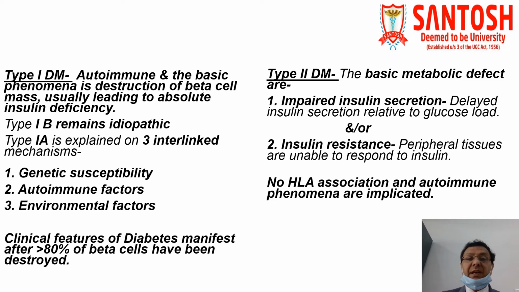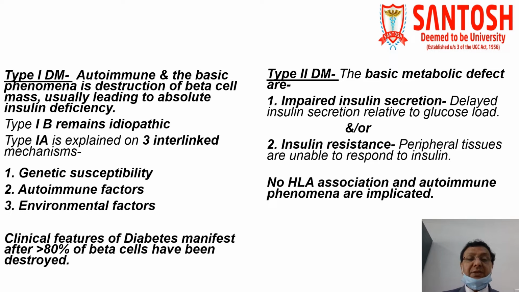Type 1B remains idiopathic. It means there is no known cause. Type 1A is explained on three interlinked mechanisms. What are those? Number one is genetic susceptibility, second one is autoimmune factors, and third one is environmental factors. So these are the three interlinked mechanisms which are ultimately responsible for maximum cases of diabetes mellitus in type 1A.